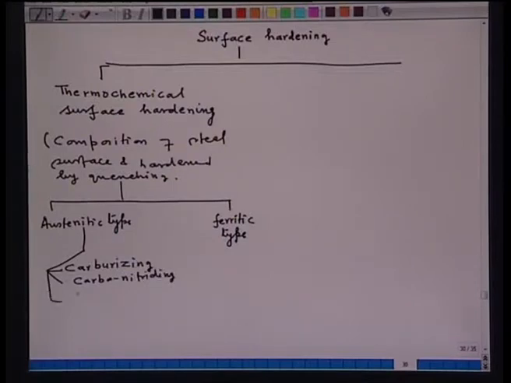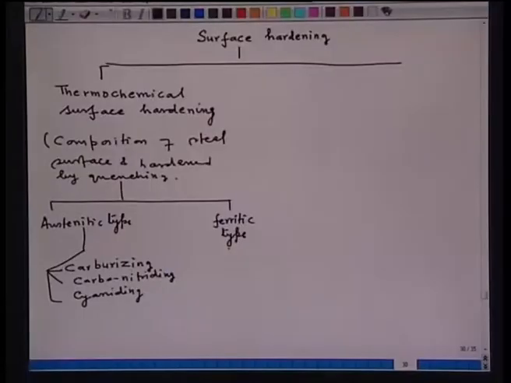Then cyaniding is another method. In one case you introduce carbon, for example, in carburizing, in carbonitriding, carbon and nitrogen, and so on. In the ferritic type, one is nitriding. Then you have nitrocarburizing.